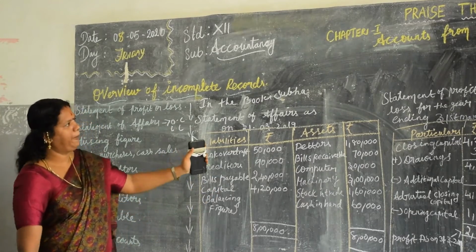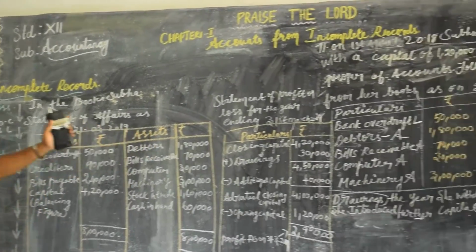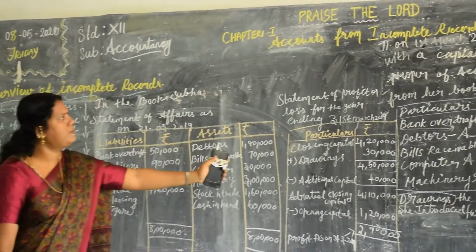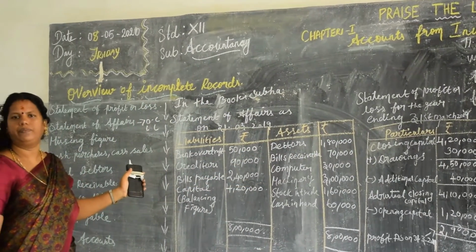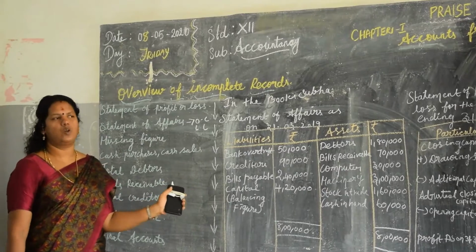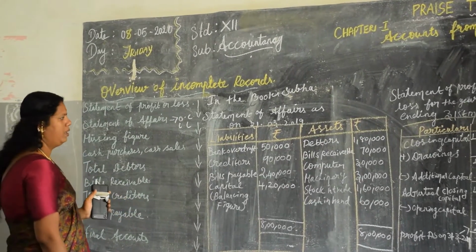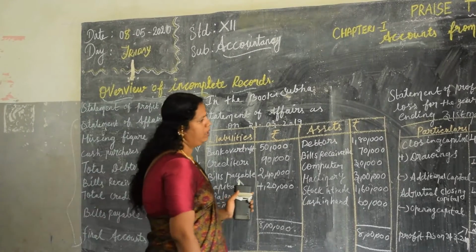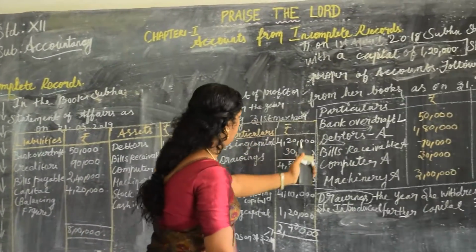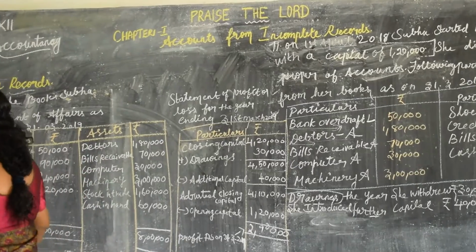Till now, we have completed the 7 problems. For the 7 problems, you have exercises and example sums also. So please make sure of it. This area ends with the 7th problem.